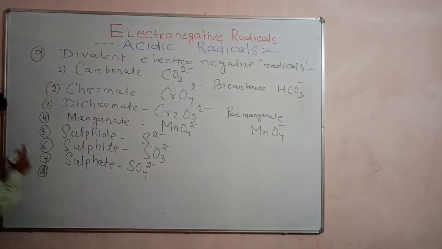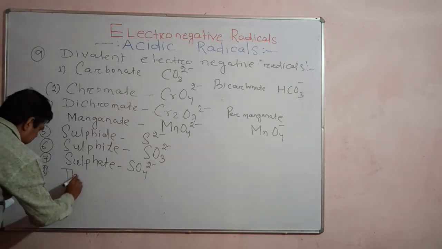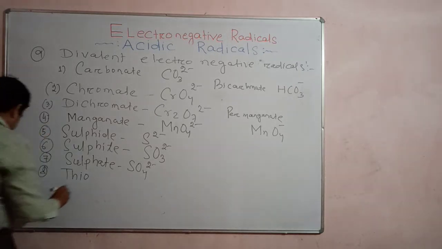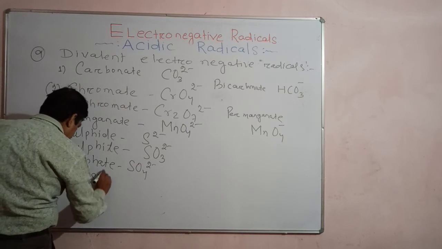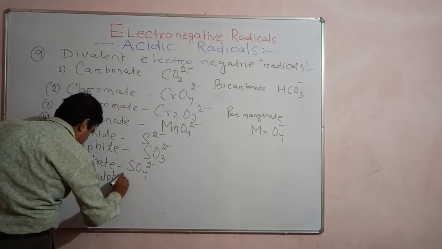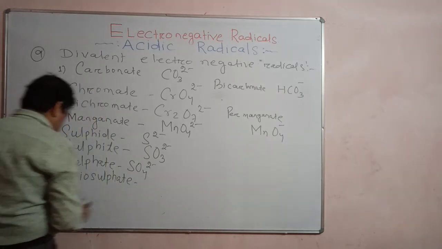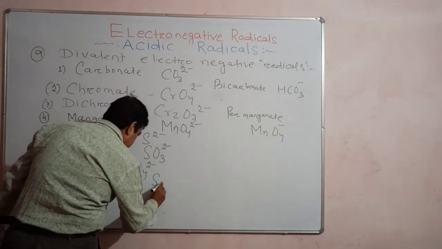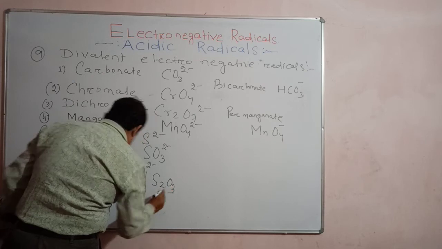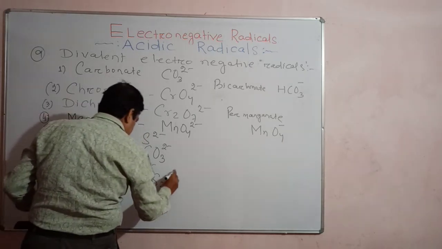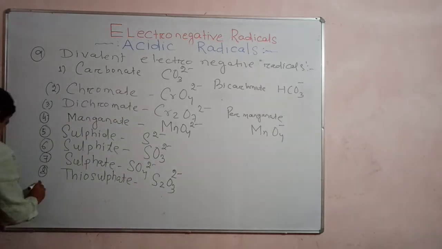Next point, after sulfate, you have to write thiosulfate. Thiosulfate is S2O3 2 minus. Thiosulfate, S2O3 2 minus. Right? Understand? Okay. Another one.